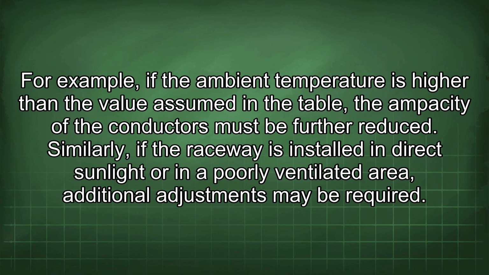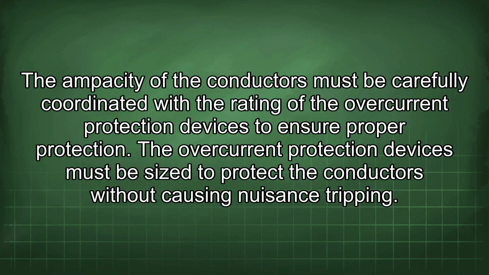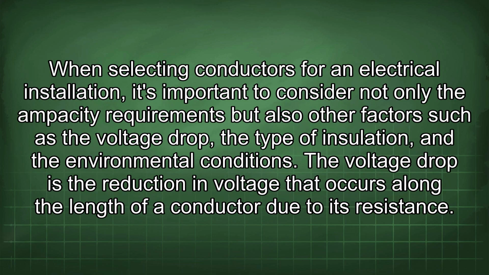Overcurrent protection devices, such as circuit breakers and fuses, are used to protect conductors from overloads and short circuits. These devices are designed to interrupt the flow of current if it exceeds the ampacity of the conductors. The ampacity of the conductors must be carefully coordinated with the rating of the overcurrent protection devices to ensure proper protection. The overcurrent protection devices must be sized to protect the conductors without causing nuisance tripping. When selecting conductors for an electrical installation, it's important to consider not only the ampacity requirements but also other factors such as the voltage drop, the type of insulation, and the environmental conditions.